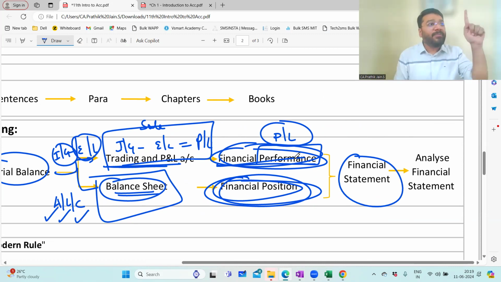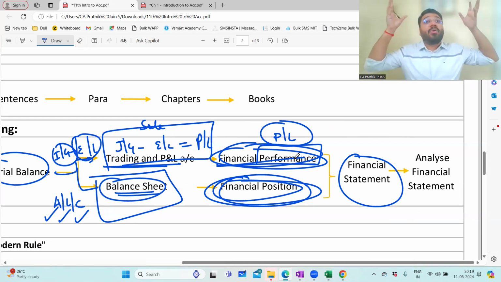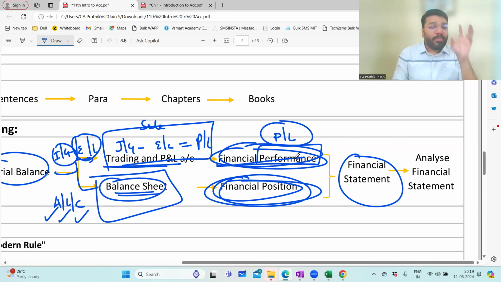Each and every word that I'm using today, you will come across continuously in 11th standard and 12th standard. I'm not teaching you something out of proportion. Just because I'm a CA, don't think that everything I've learned in CA I'm putting across. No. I'm only teaching what is required at your level, but in a very detailed manner.